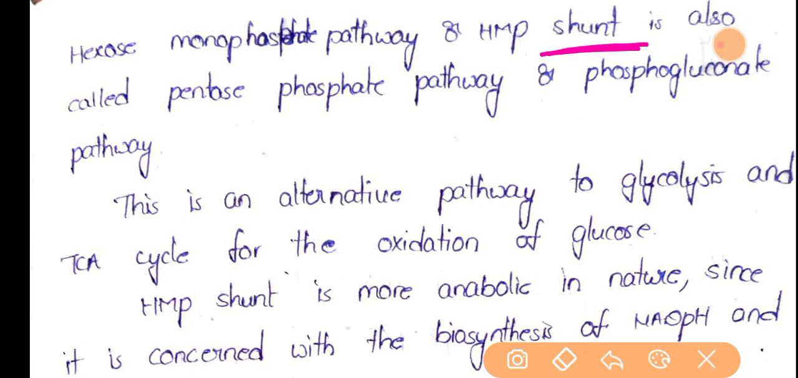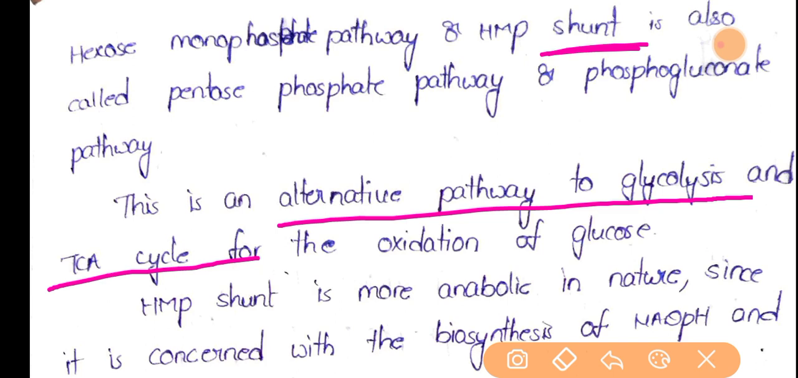Basically, this is an alternative pathway for glycolysis and the Krebs cycle. In case of absence of glycolysis and the Krebs cycle in any individual, this HMP shunt will be carried out for the oxidation of glucose. This is the alternative pathway for glycolysis and the TCA cycle for the oxidation of glucose.